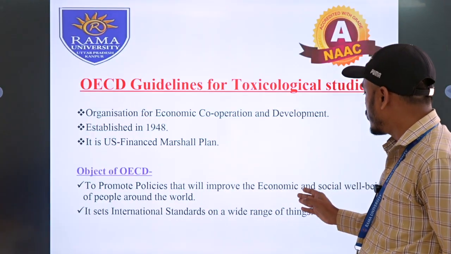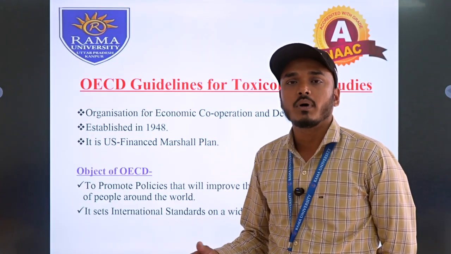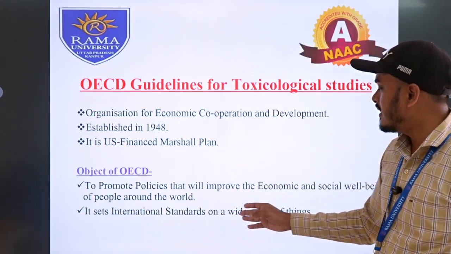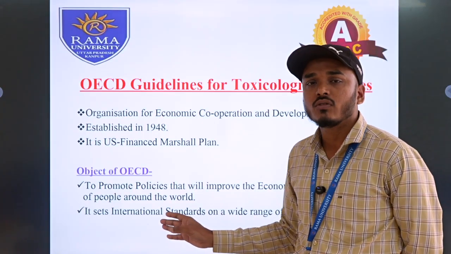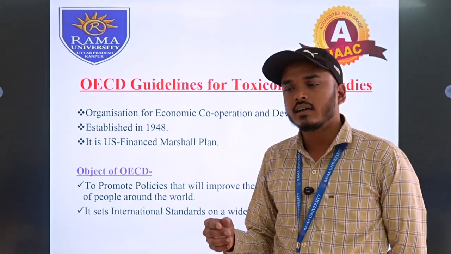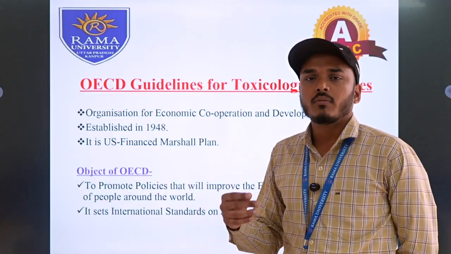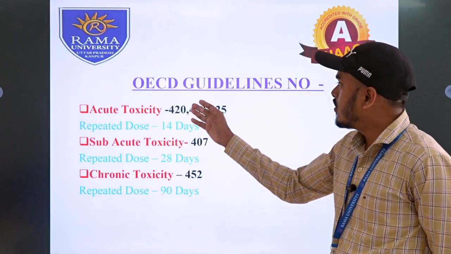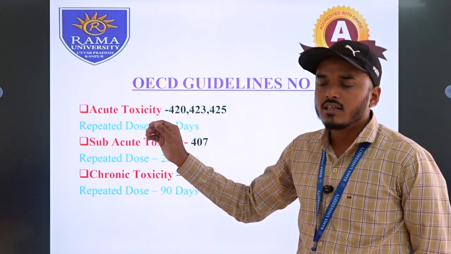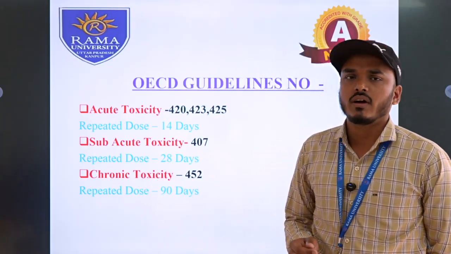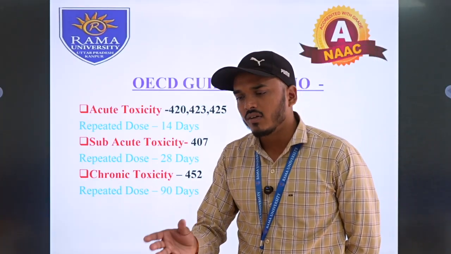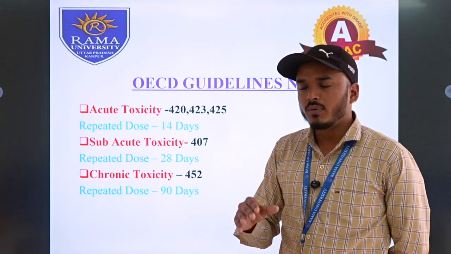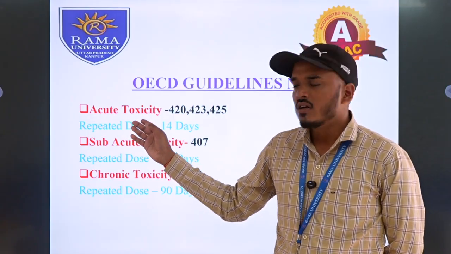The basic objective is to improve the economic and social well-being of people around the world. It also sets international standards on a wide range of things. OECD guidelines set the international standards for the practical procedures for pharmacological experiments on animals. After that, talking about the different guidelines of toxicity: every toxicity follows different guidelines, and these guidelines have different procedures for performing any single procedure in animals. So, talking about the three types of toxicity: acute, subacute, and chronic.